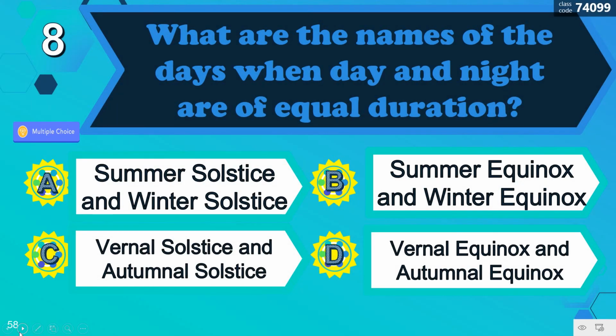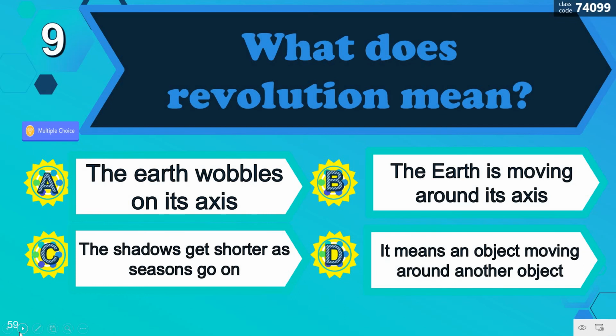What are the names of the days when day and night are of equal duration? Correct. Letter D, vernal equinox and autumnal equinox. Number 9. What does revolution mean? It means an object moving around another object, and that is letter D.